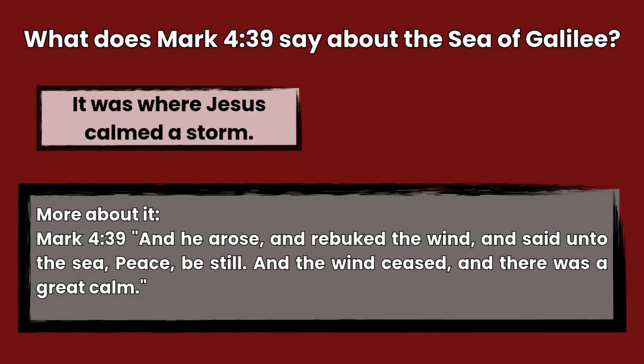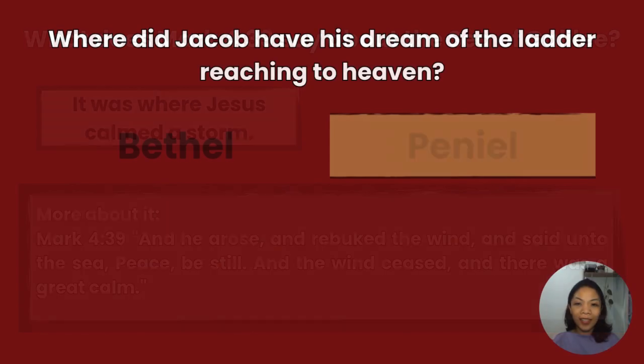The answer is, it was where Jesus calmed the storm, Mark 4:39. And he arose and rebuked the wind, and said unto the sea, Peace, be still. And the wind ceased, and there was a great calm.